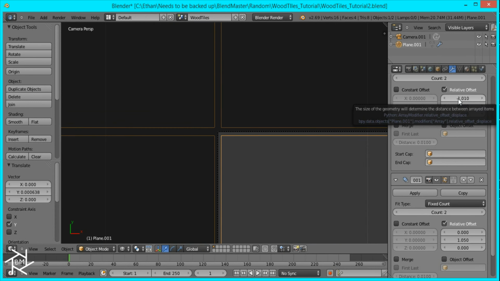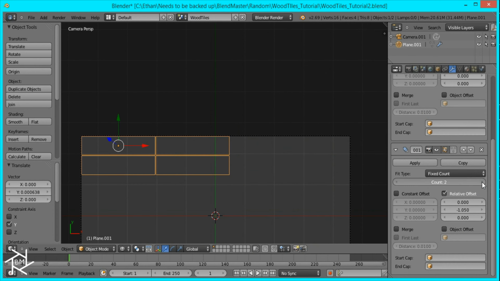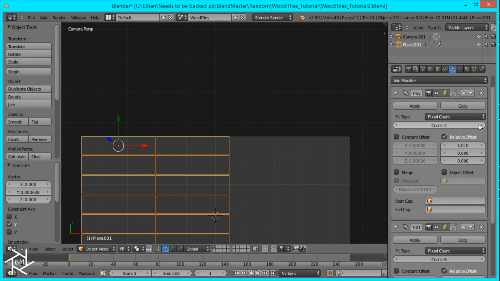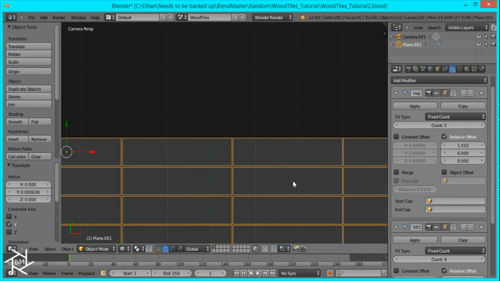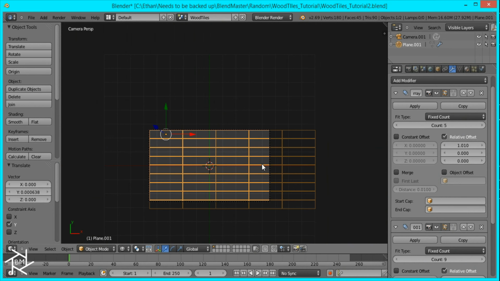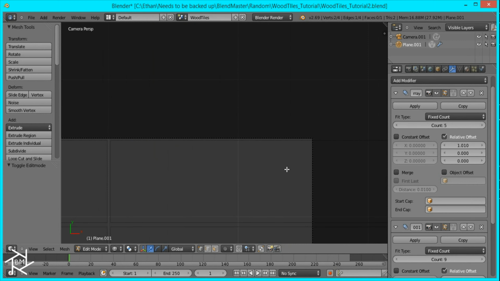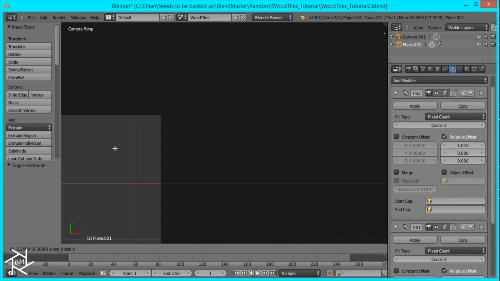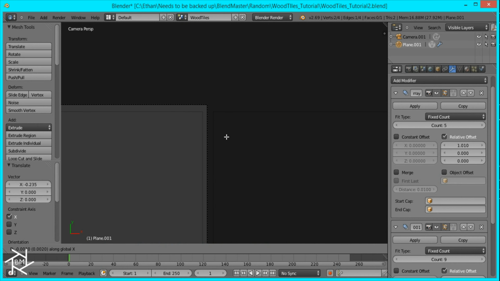So I'm just going to set this back to normal, and I'm going to make this one negative so it goes down. I'm going to set the bottom one to 6 and the top one to 5. Okay, and I think I might increase the bottom one to 9, I guess. And now what we want to do is make sure that all of these planes fit inside of our camera view. So I'll just tab into edit mode and select those 2 vertices. We're going to move them back on the x-axis and position it so that this space in here is perfectly in half, like that.